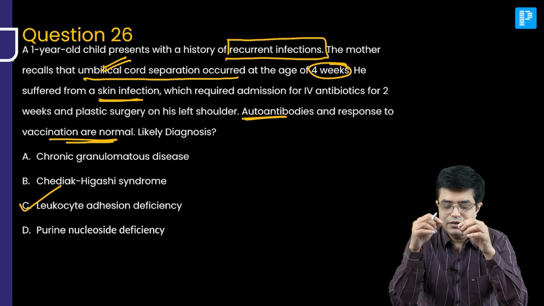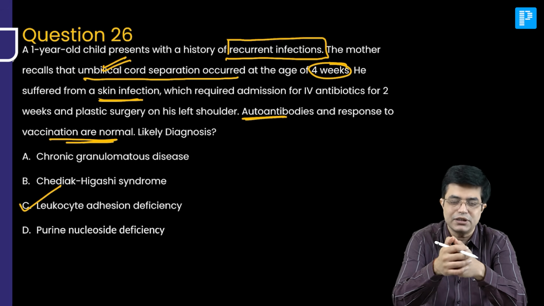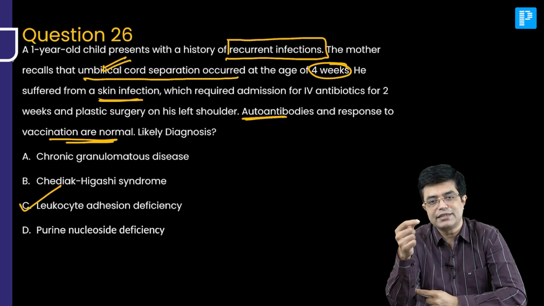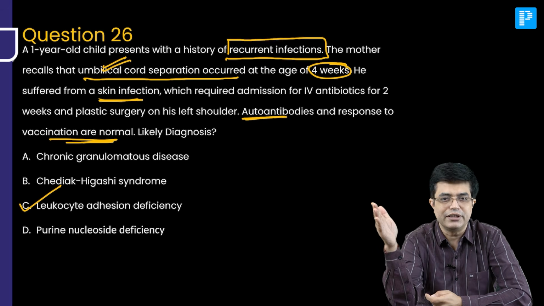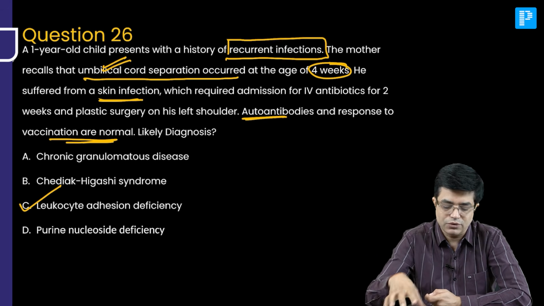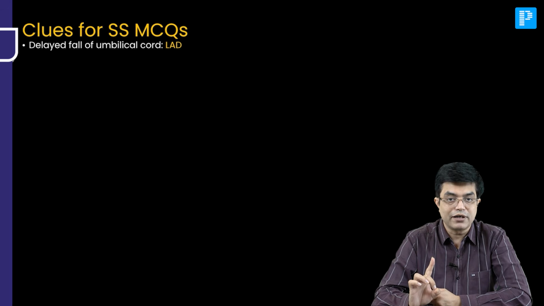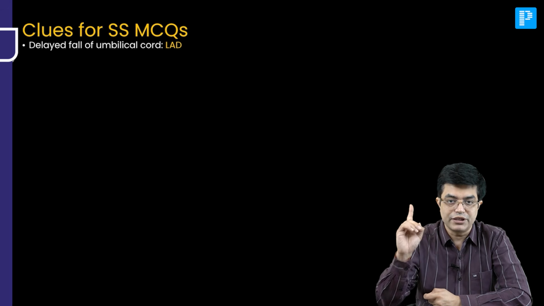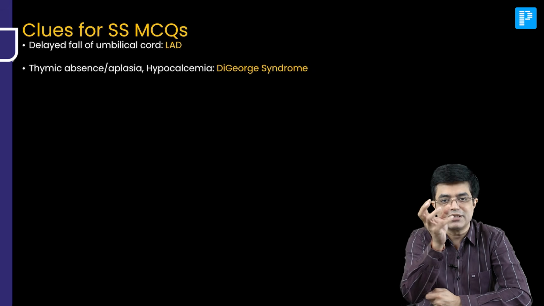There are some PIDs which are more frequently asked compared to others, and when an examiner makes a case scenario, he inserts one or two words which take you in the direction of that diagnosis. So, clues for super specialty MCQ. Delayed fall of umbilical cord goes in favor of leukocyte adhesion defect. These are clues. I am not saying one word will give you the answer, but these are clues.